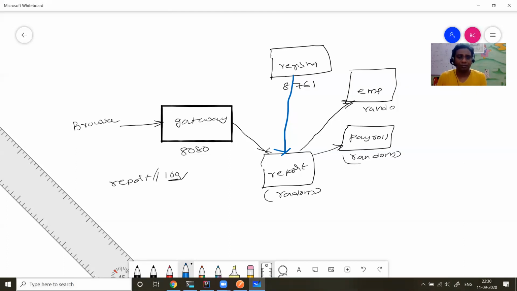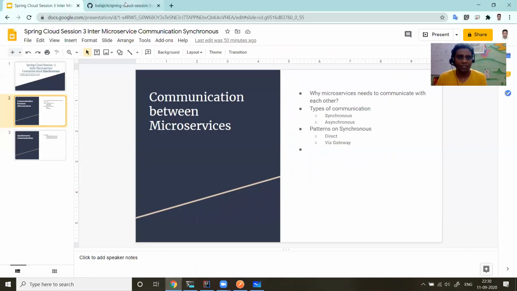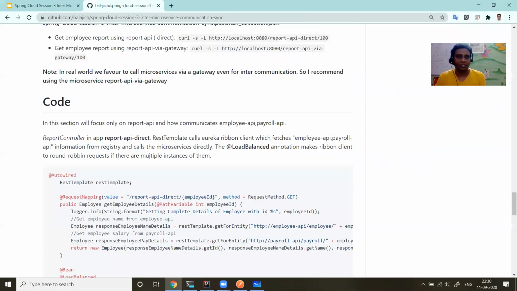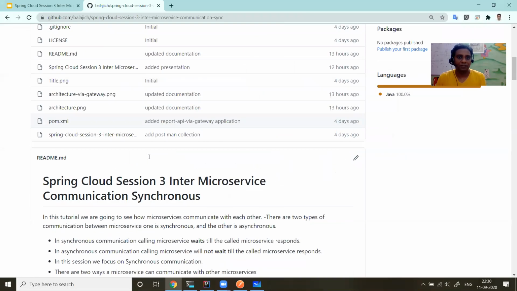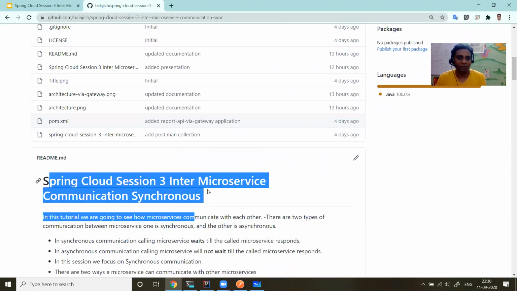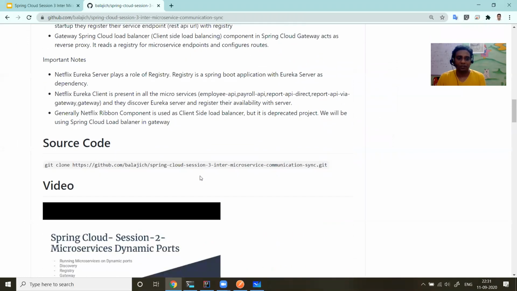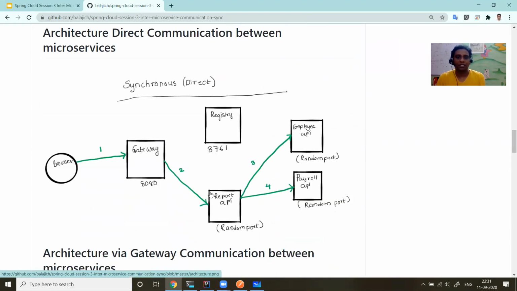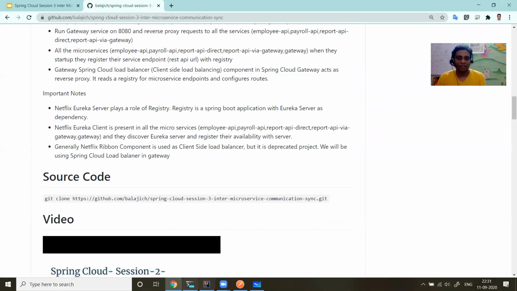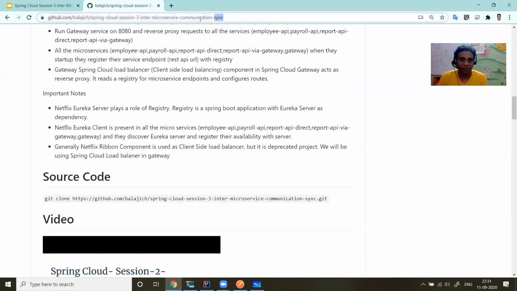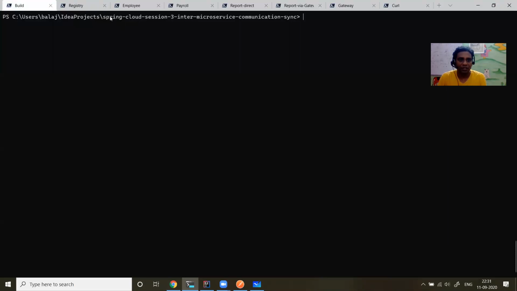I think I forgot one important thing. This entire session is available in my GitHub repository. If you can see here, there is a GitHub repository which I created. You can clone it and play with this entire thing. I slightly documented the whole architecture as well. The code is in this Git repo, Spring Cloud Session 3, inter microservice communication, how microservices communicate with each other. You can clone that repo.